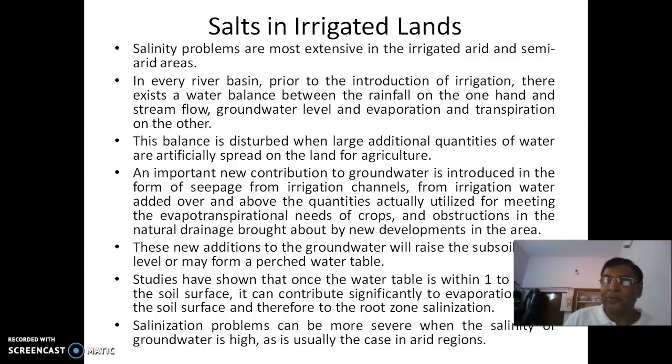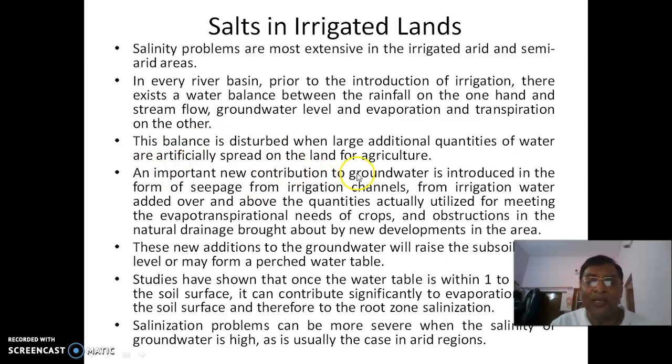So what we are doing through irrigation, we are simply blocking the river, diverting huge quantities of water and then spreading it over the natural land, which otherwise was hydrologically balanced, particularly the salt balance was very much in tune with the natural occurrences. But what happens? Suddenly we are diverting huge quantities of water for agriculture.